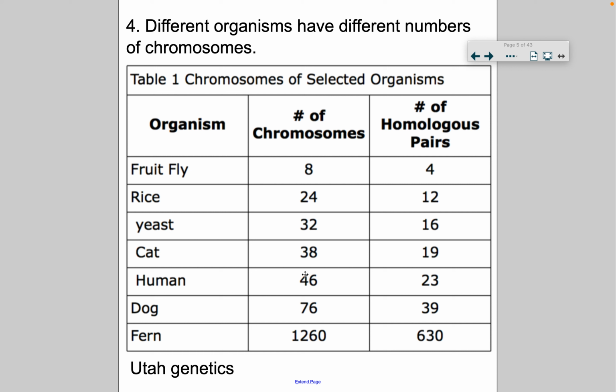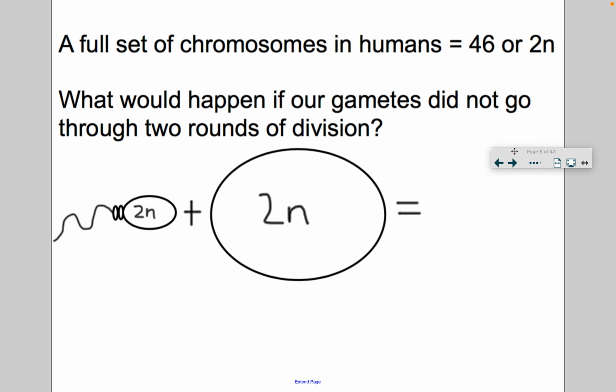This number right here is the diploid number. Our diploid number is 46. So a full set of chromosomes in humans is 46. We can also denote it as 2n. 2n equals 46, right? But if our gametes, our sex cells, sperm and egg, had 46 chromosomes and they fused to form that zygote, how many chromosomes would they end up with? You would take 46 plus 46, and that equals 92 chromosomes.